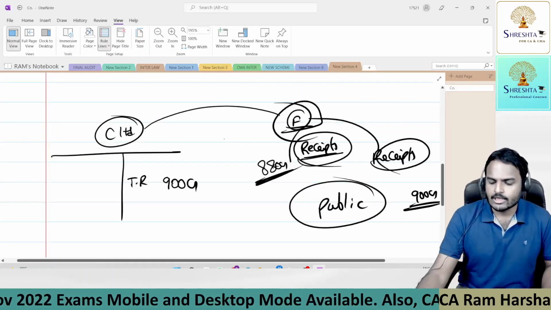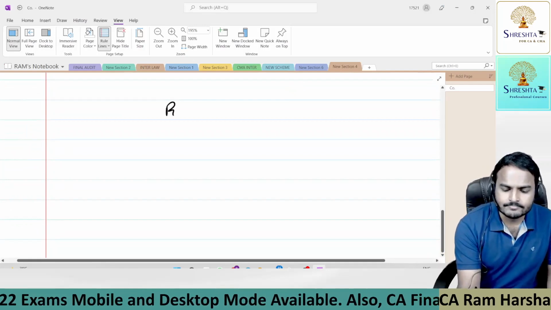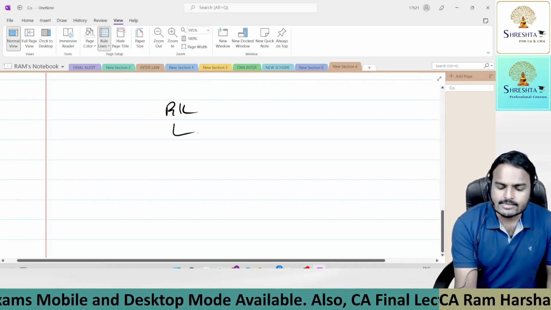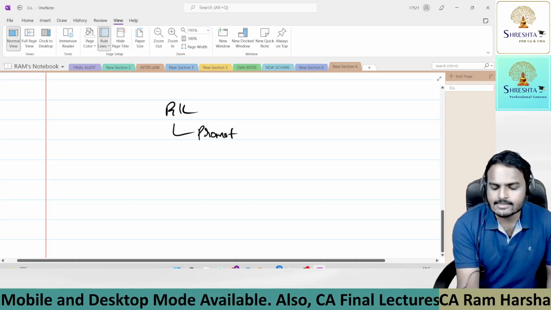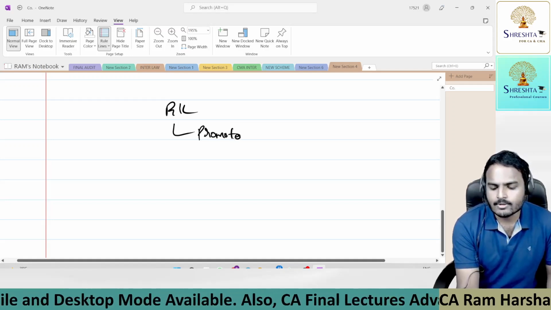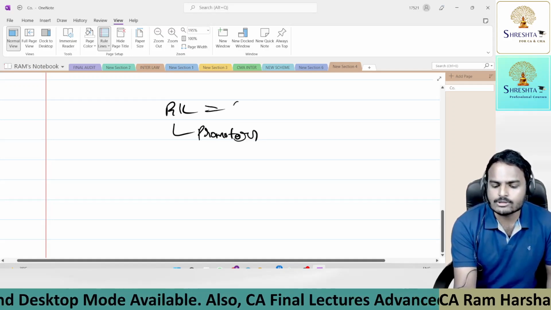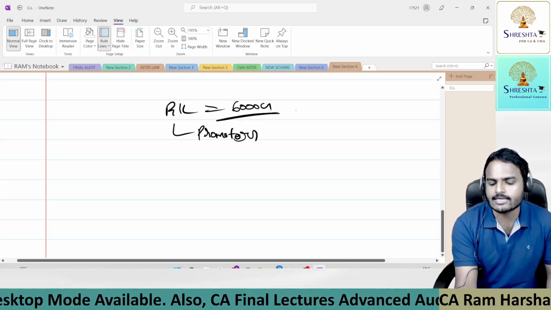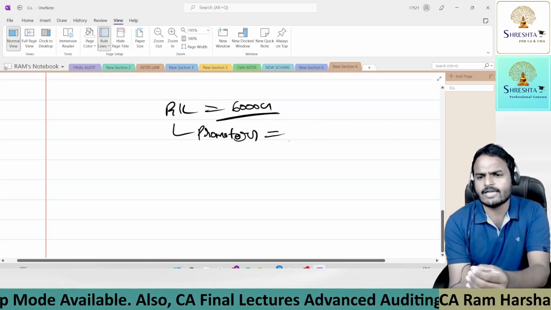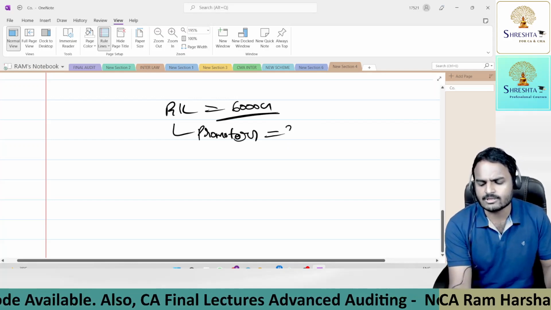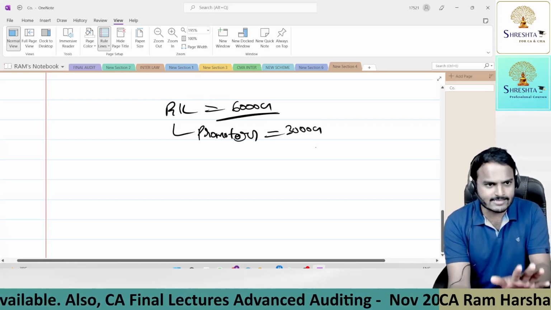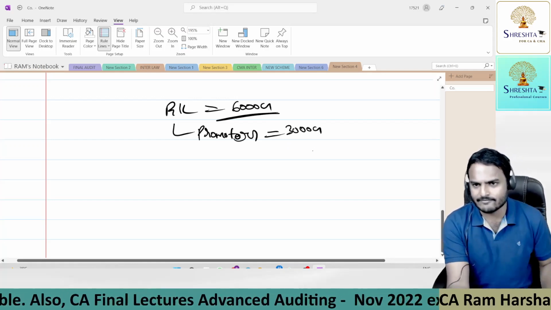Suppose you take Reliance Industries Limited, with promoters holding, suppose 6,000 crores is the share capital, and the promoter is holding some 50%, 3,000 crores. This is just an example. These are not real figures, illusionary figures.